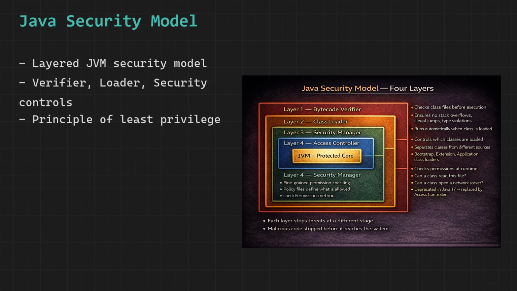The security manager was the third layer, a runtime gatekeeper that was consulted before any sensitive operation. Before reading a file, opening a socket, or accessing system properties, the JVM asked the security manager, "Is this allowed?" The security manager has been deprecated since Java 17 and is being phased out in favor of OS-level security and module system controls. The access controller remains and provides fine-grained permission checking based on policy files that declare exactly what permissions each code source is granted.